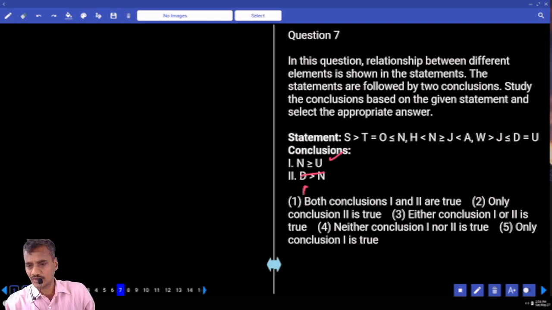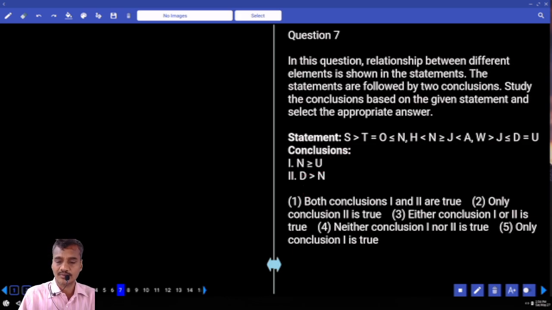Now D and N, do you have a common element between these two? No. Now N is here, D and U. Now D equals U, right? As D equals U, in the place of D you can take it as U. That means N greater than or equals to U, and N lesser than U. U greater than N means N lesser than U.